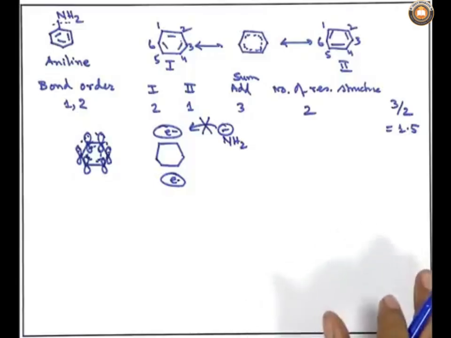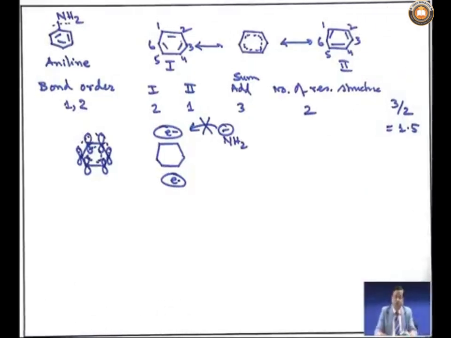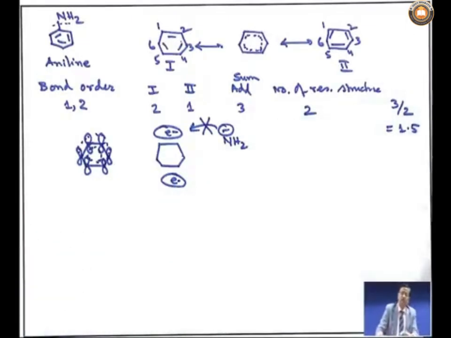So, in that way, what is happening? We will have to look for some other phenomenon. That means carbon nitrogen bond formation by taking the benzene ring as the plus moiety, or electron deficient one, and taking the amine as the electron rich one will not do.